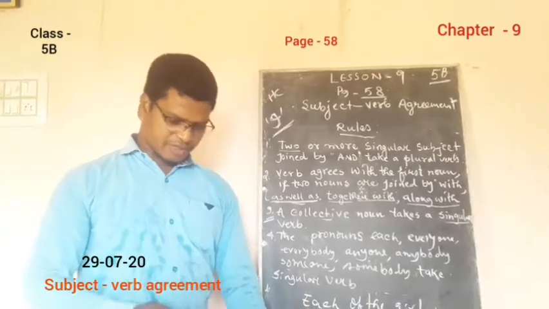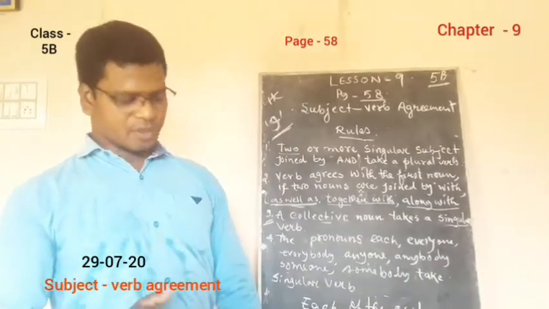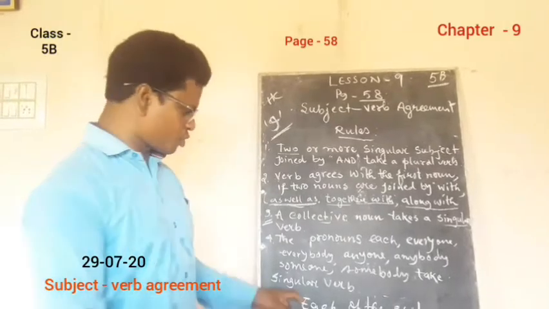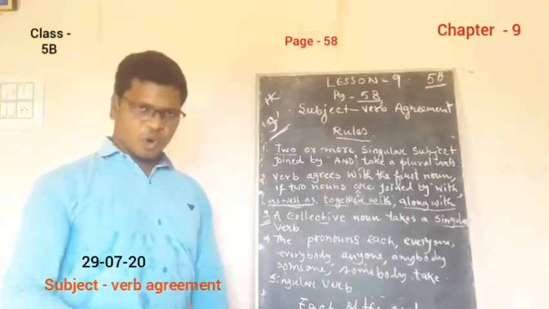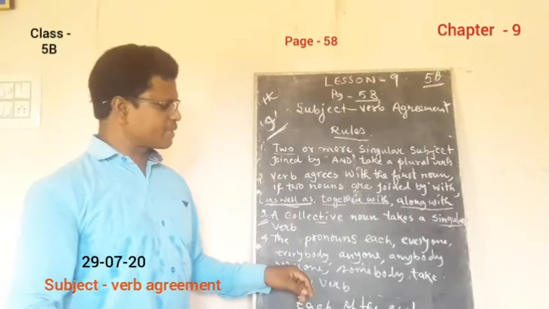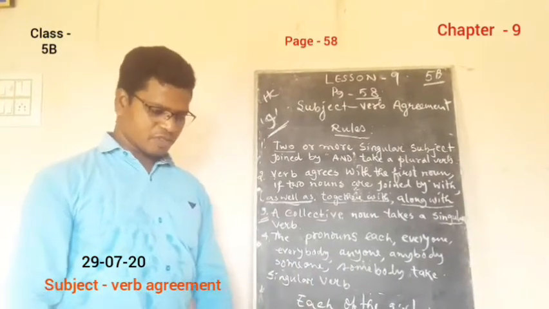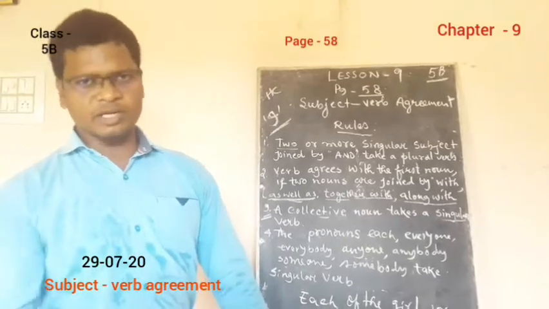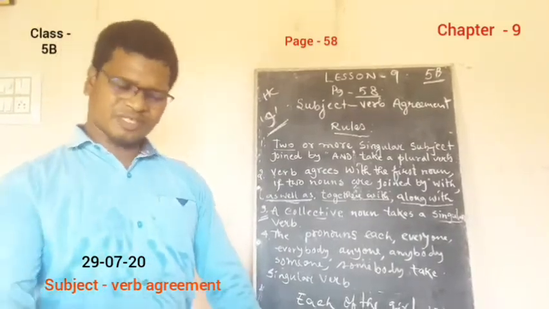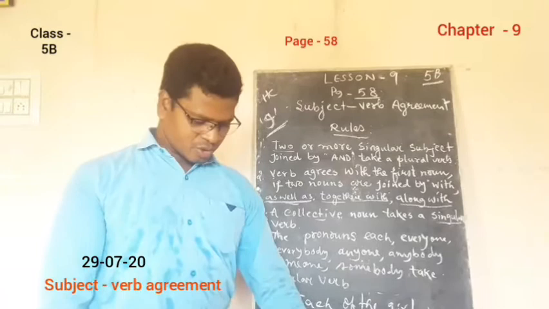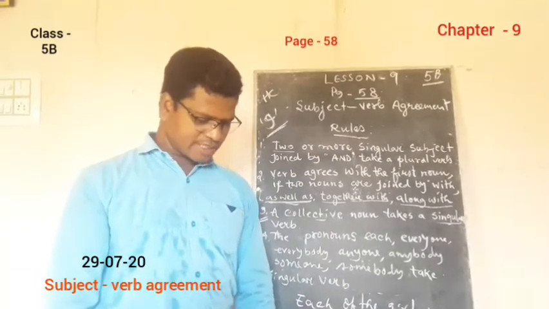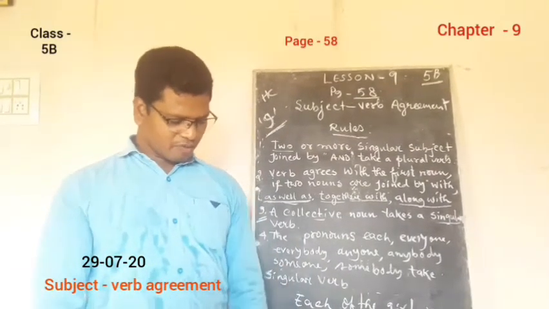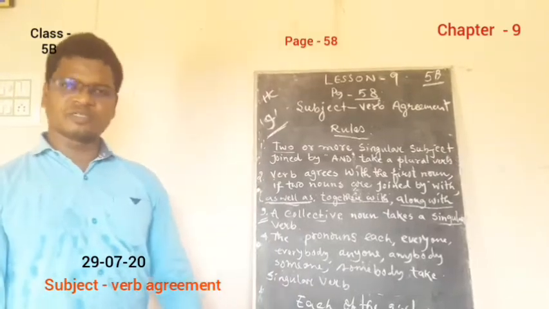Here in this sentence, no one. This sentence starts with no one. As I already told you, no one takes a singular verb. So no one has come to the class. Or you can make some other kind of examples. So here we have up to 10 exercises in question number B. Please do them in the copy.